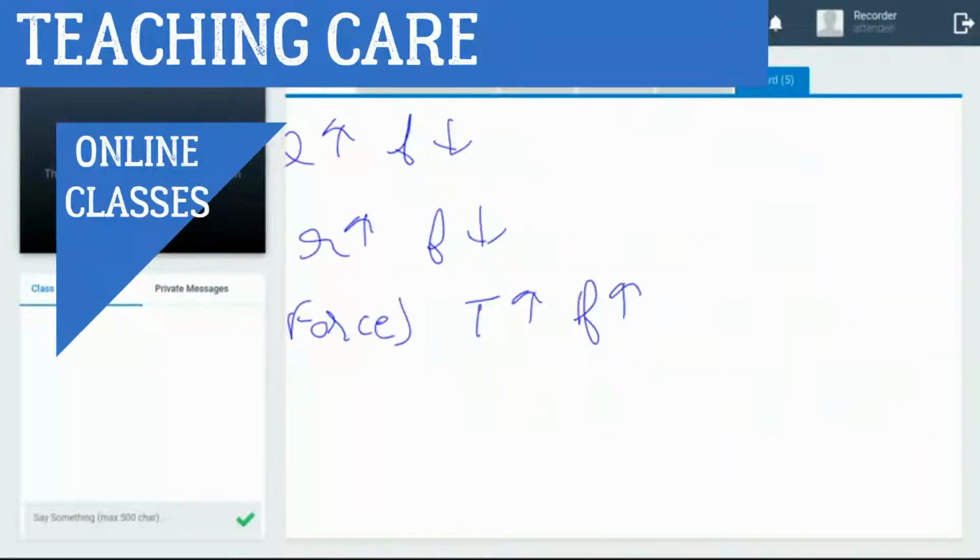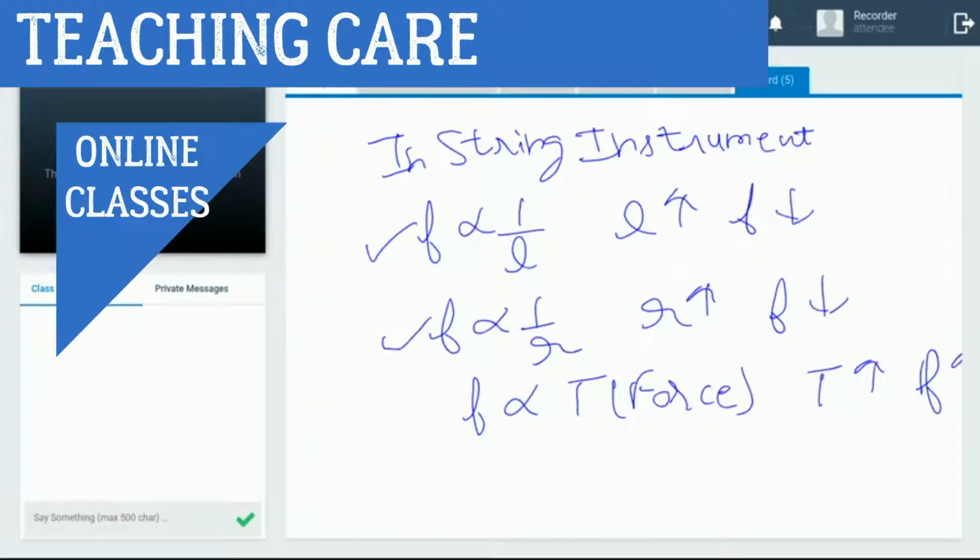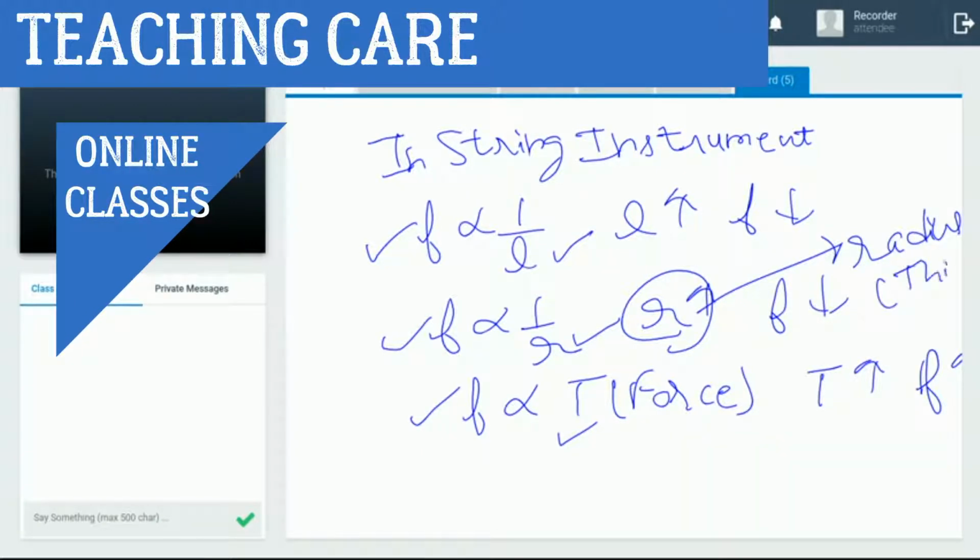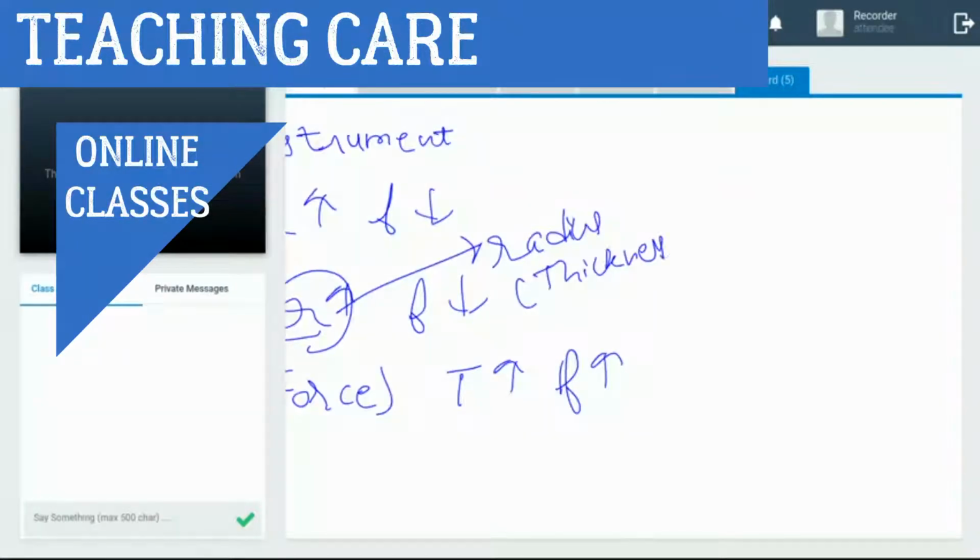Okay, three factors in string instrument: length of the string, thickness of the string, and tension. Here R is for thickness, it means radius. R for radius tells us about the thickness of string. Okay, clear? String instrument depends on three factors: length, radius, and tension. Now come to the next example.